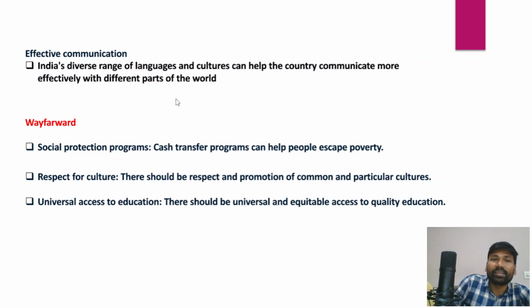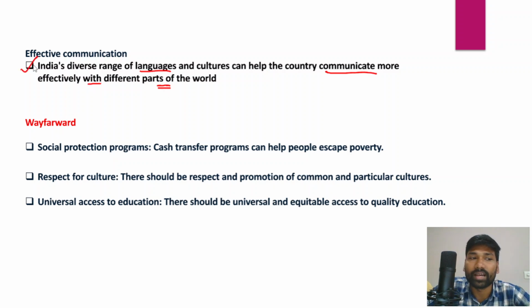In fact, India's diverse range of cultures and languages can also help the country communicate more effectively with different parts of the world. So that would help India further build on its existing soft power and build goodwill with a number of countries.